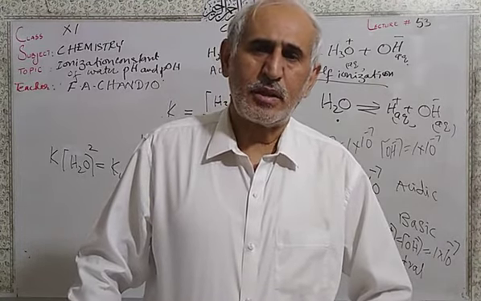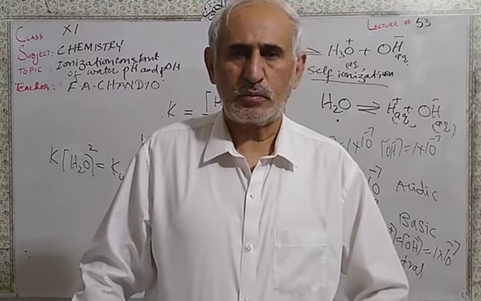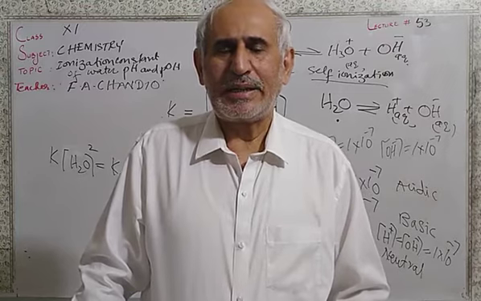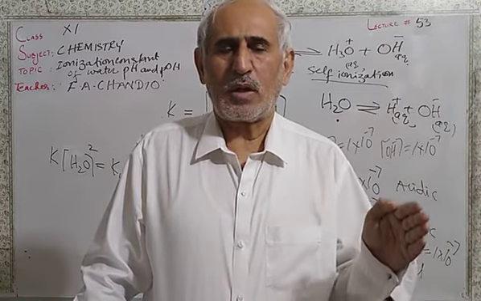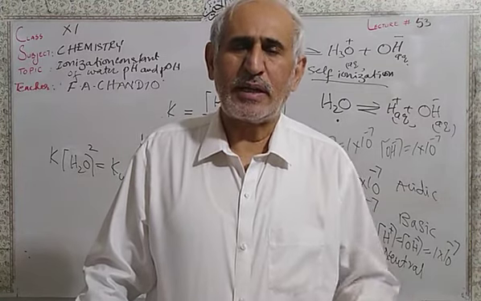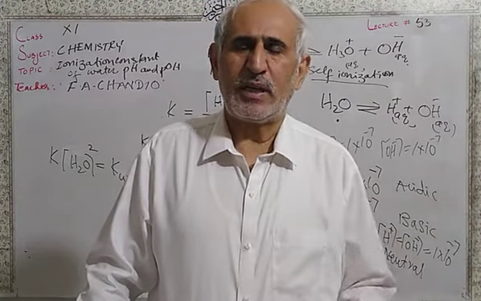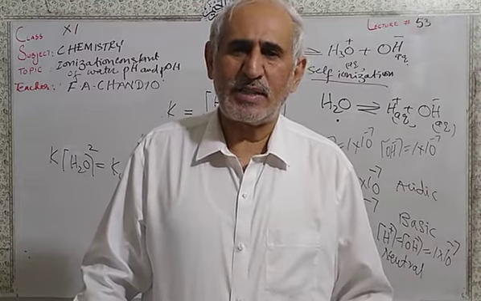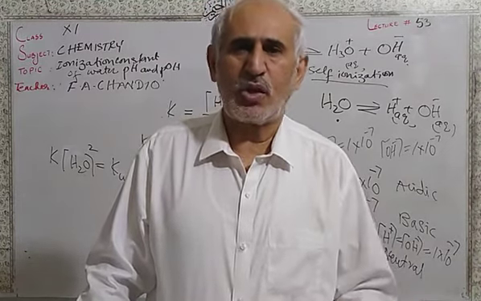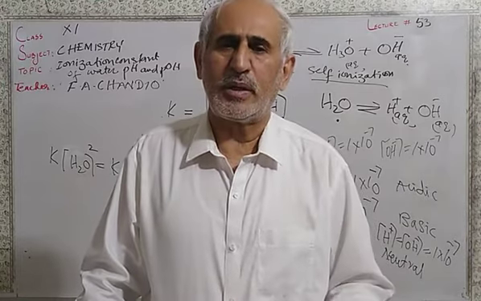So the scientist Sorensen, he was a biochemist, he gave the formula to identify the acidity, how much acid it is, how much base it is, strong or weak or neutral, whatever it may be.